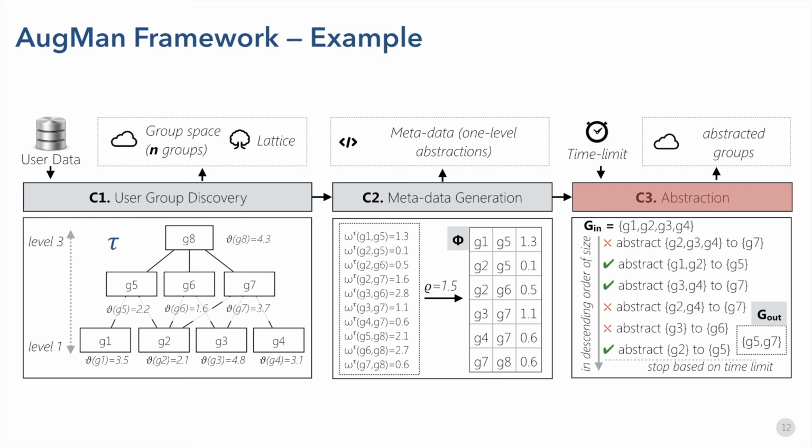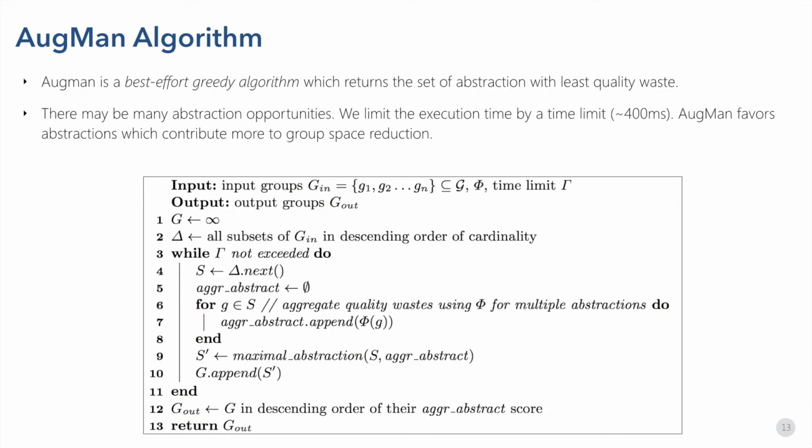This is the algorithm behind the online abstraction step. Given an input set of groups G in, the algorithm iterates on all its subsets. As the number of possible abstractions is large, we consider a time limit parameter gamma to bound user waiting time. Hence, the abstraction algorithm employs a greedy best effort strategy to return the set of abstractions with the least quality waste within the time limit gamma. The algorithm favors abstractions of subsets with larger cardinality.